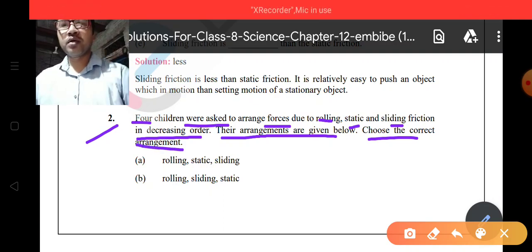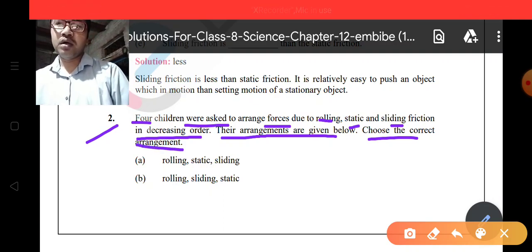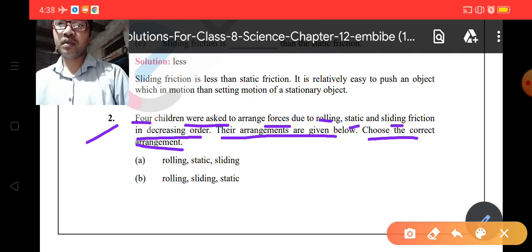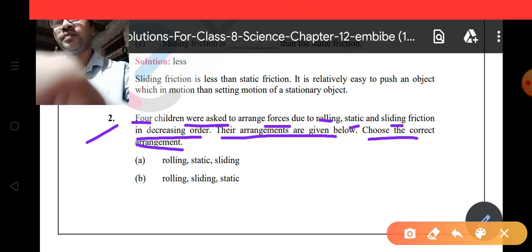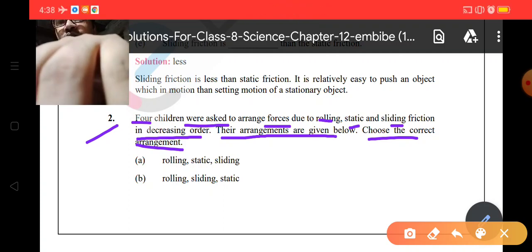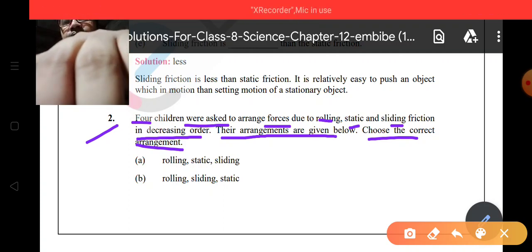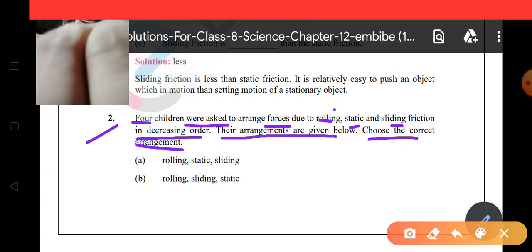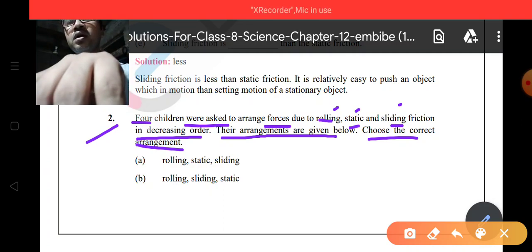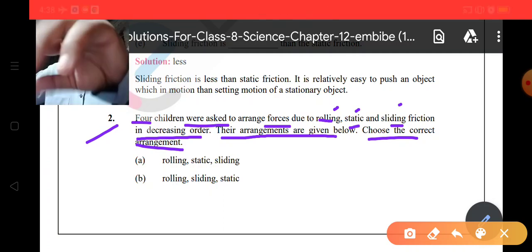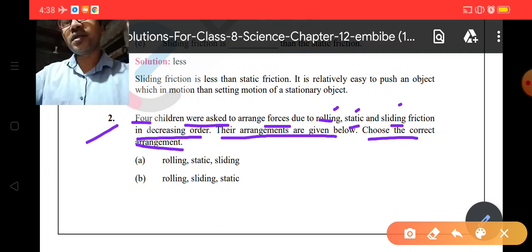Right, so let's see. Actually, there are 3 children. They arranged these forces due to rolling, due to static friction, due to sliding friction in decreasing order. They try to arrange these forces in decreasing order.